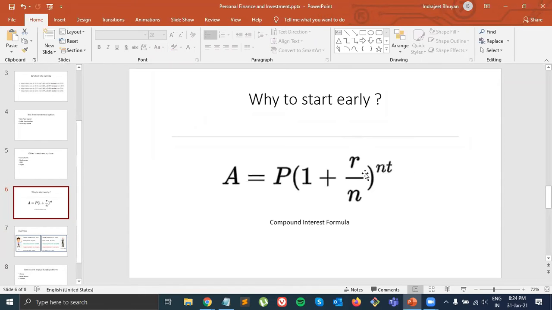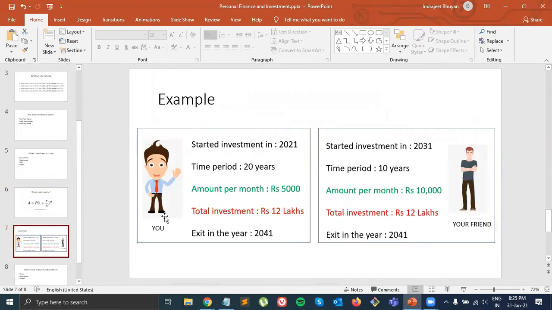I'll give you an example, and you'll get shocked, and you will know why you should start early. So the question is why you should start investing early, right? I'll give you one example. You should listen to this example very carefully, then you will understand the whole game, basically why you should start investing early. So here's the example. Okay, so this is you and this is your friend.